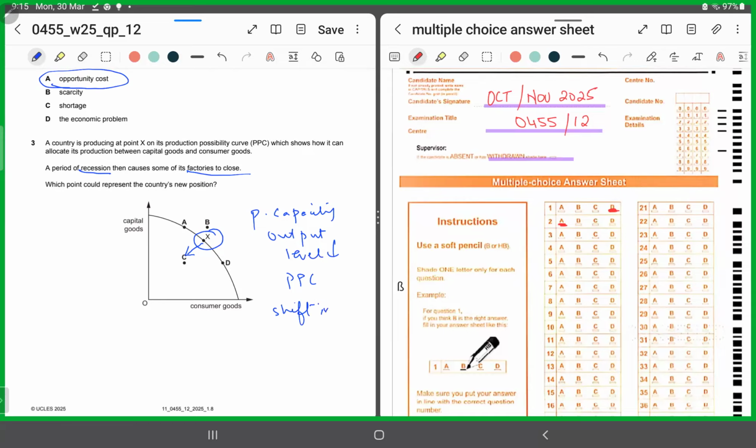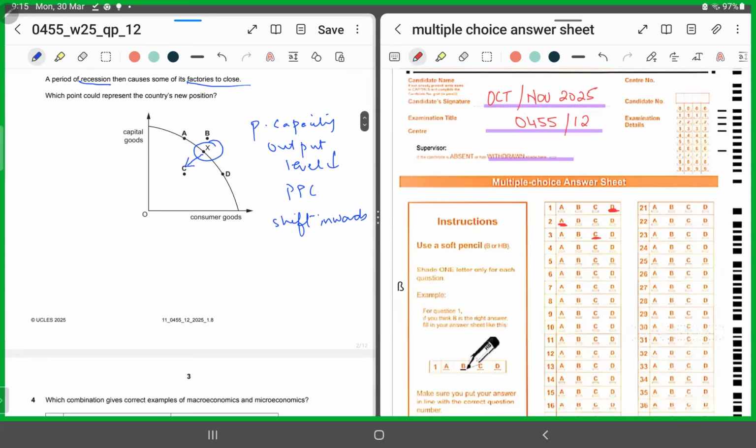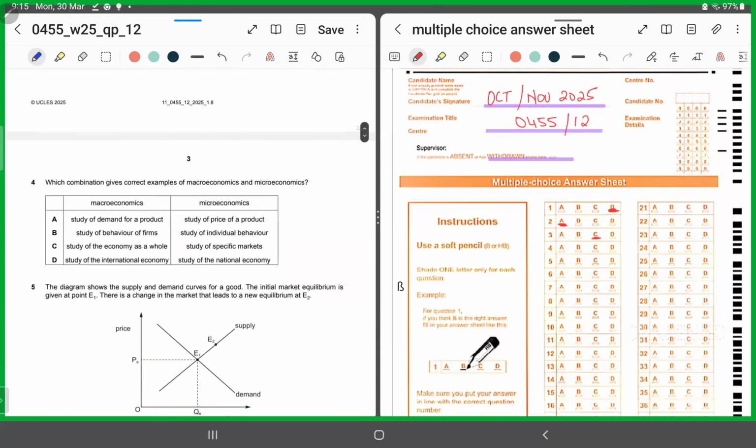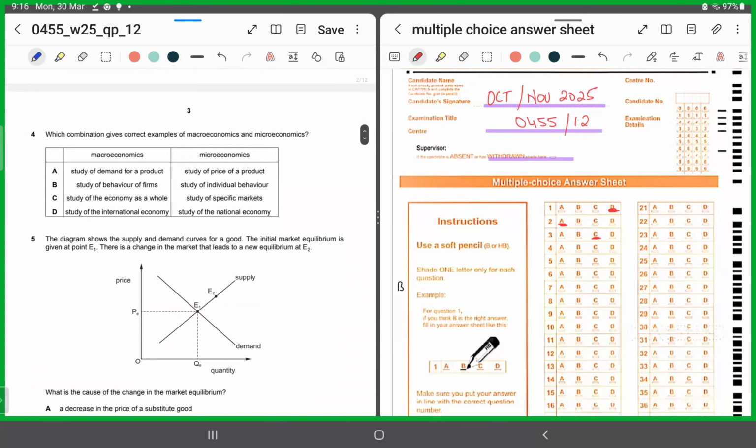And that is shown only by point C. So for 3, we'll shade in C. Number 4. Number 4 gives us a table. They say which combination gives correct examples both for macro and microeconomics. So you need to pick that option which satisfies both parts of the equation, macro and micro.